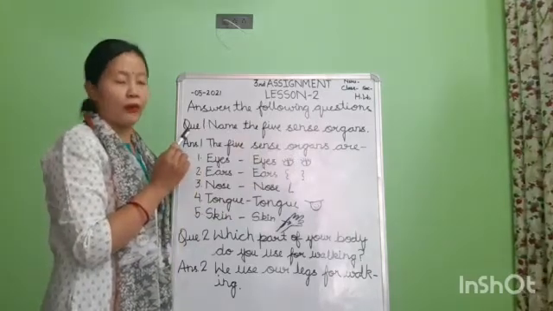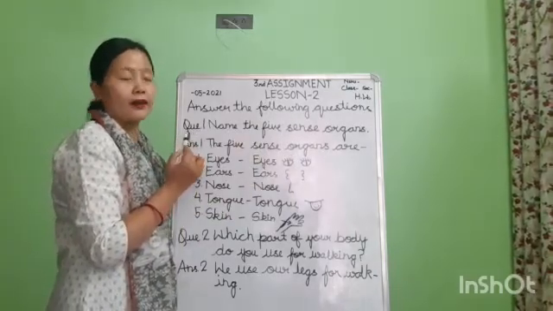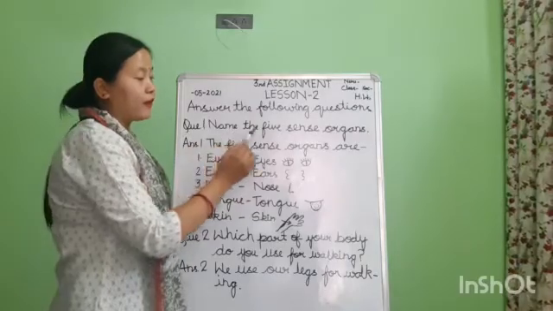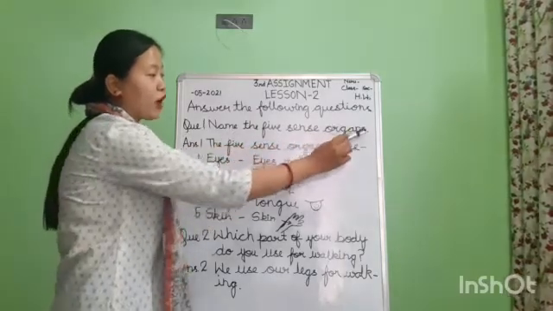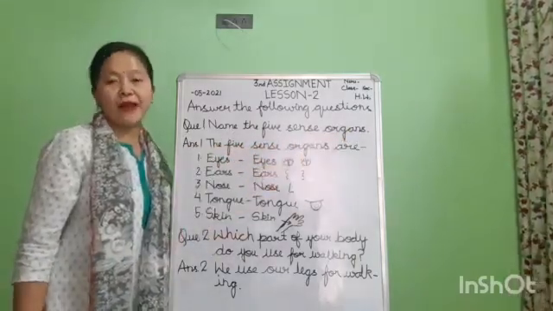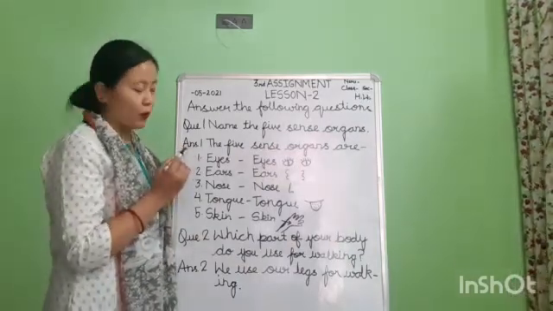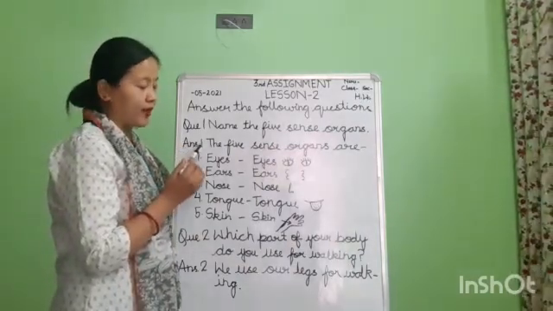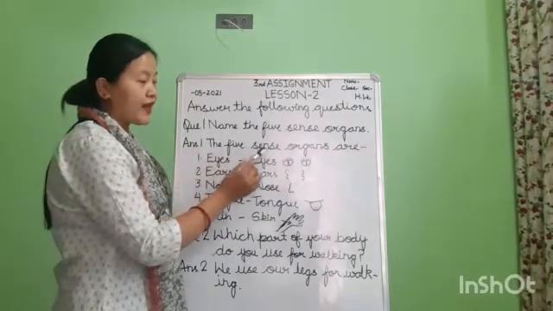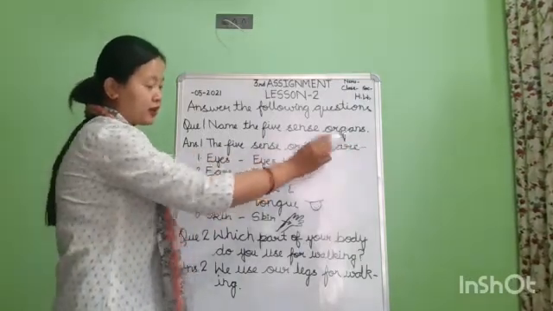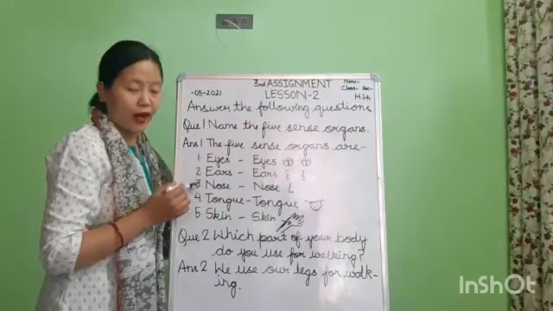In next line you will write QUE.1. Question number 1. Name the 5 sense organs. Full stop. You have to write the name of 5 sense organs. Okay children? Now come to the next line. In next line you will write ANS.1. Answer 1. The 5 sense organs are dash. Here you will write the number from 1 to 5.